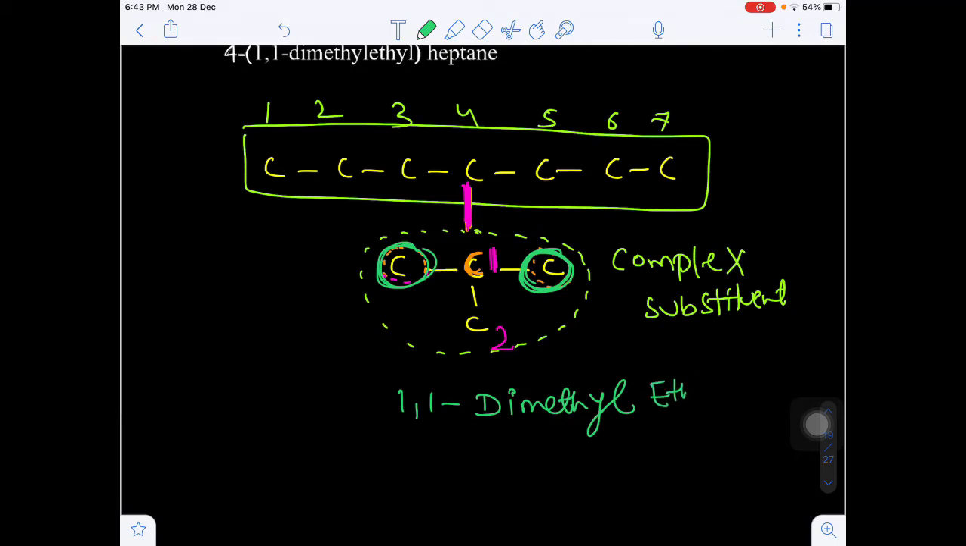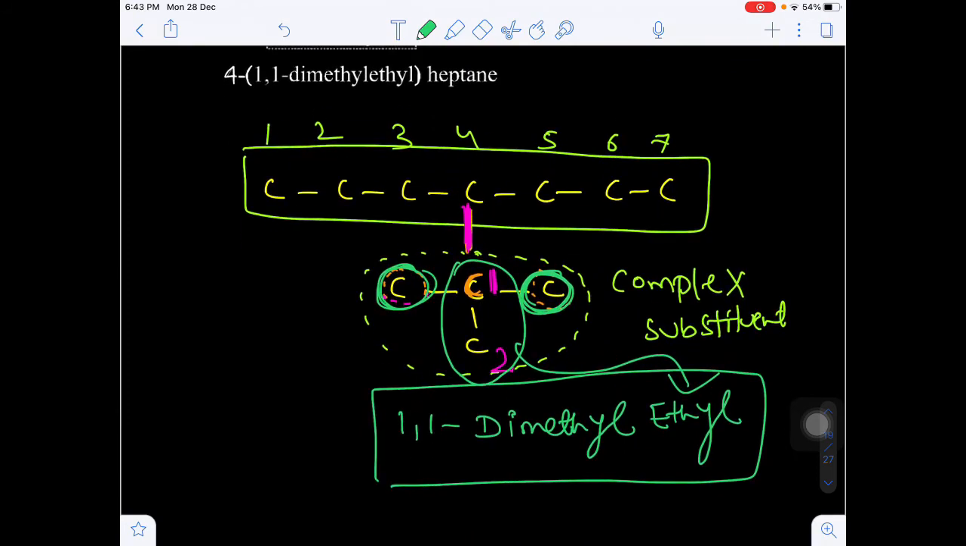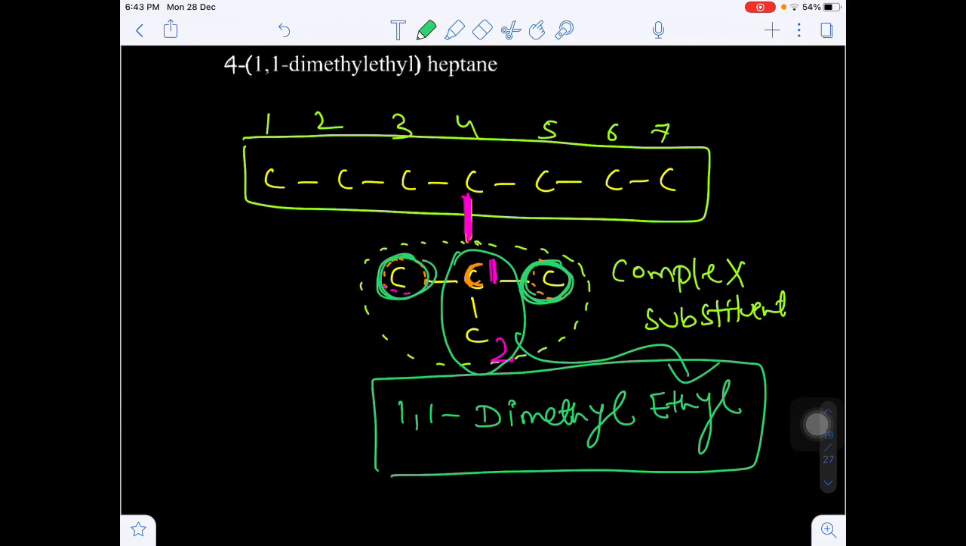And the main side chain has 2 carbons. 2 carbons means ethyl. Are you getting my point? 1,1-dimethylethyl. It is the name of the substituent. That is the complex substituent. Okay, now one more important thing.